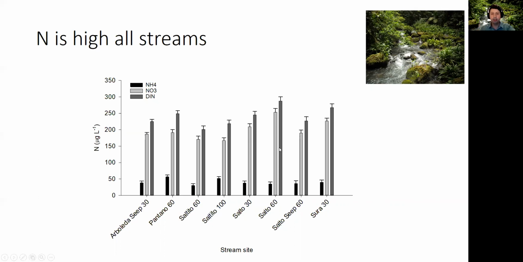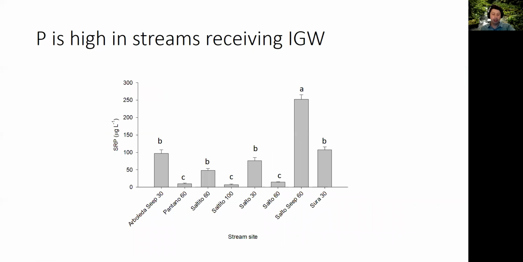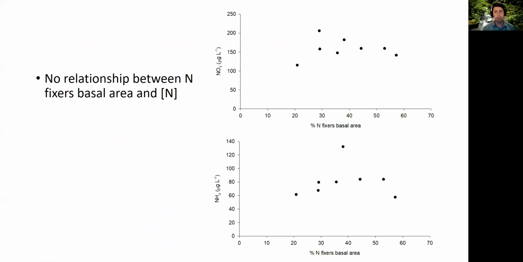And it's interesting that the interbasin groundwater transfer affects the phosphorus, as shown here. You can see that some can have 250 micrograms per liter or about 100 micrograms per liter, while the streams that don't receive those interbasin groundwater transfers have less than 10. So transfers affect phosphorus a lot, but they do not seem to affect the amount of nitrogen in the stream.